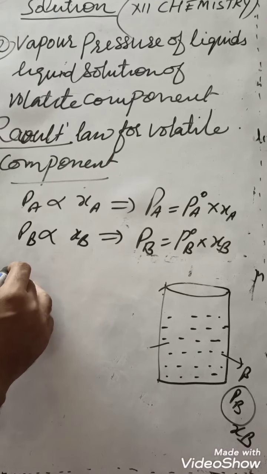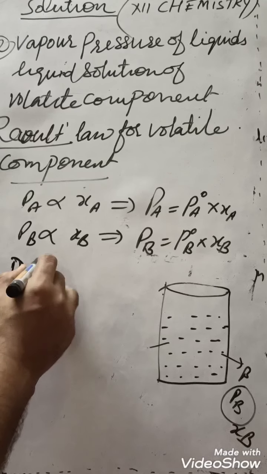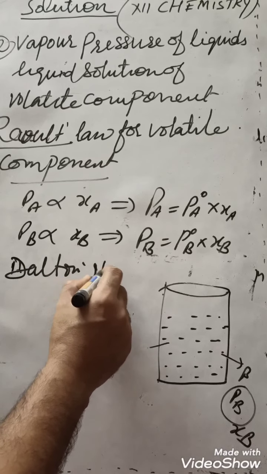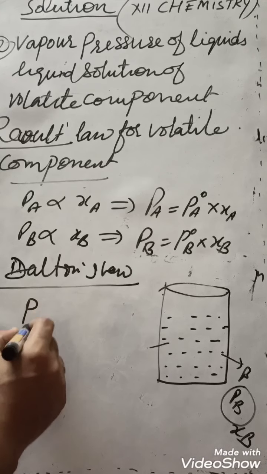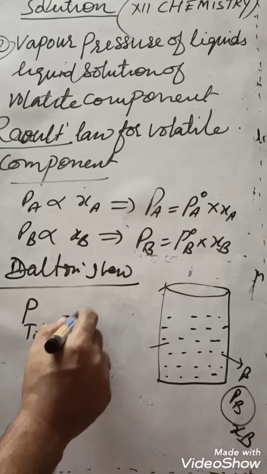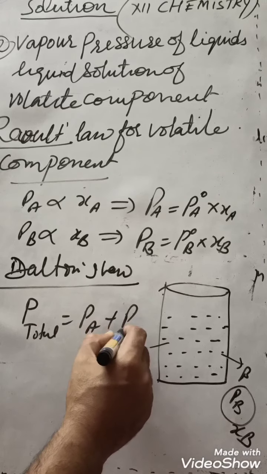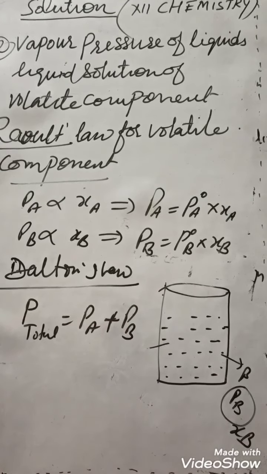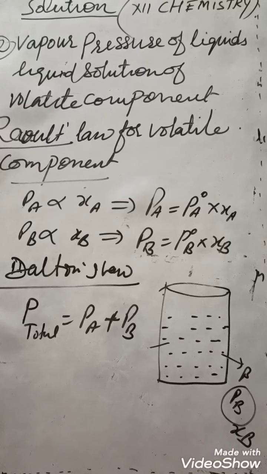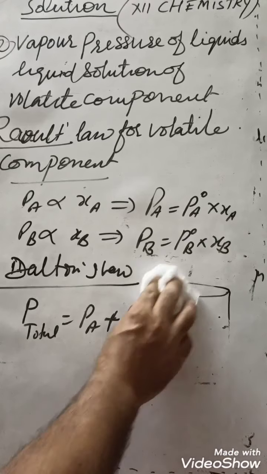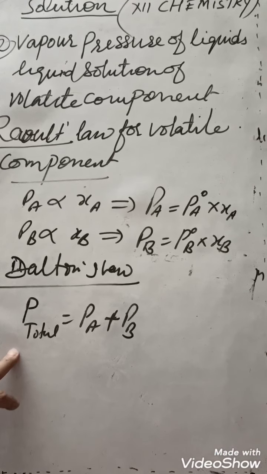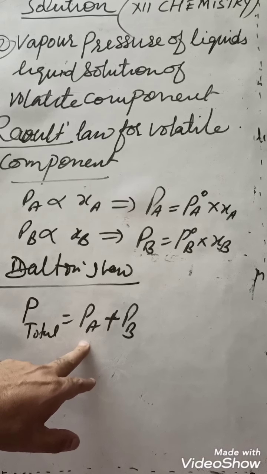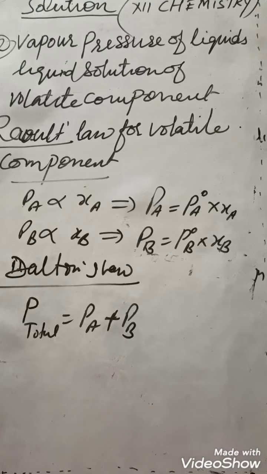And by Dalton's law of vapor pressure, what does it say? P total is equal to PA plus PB. The partial vapor pressures of two or more components in a solution are taken here, so the total pressure of the solution is equal to the sum of the partial vapor pressures of all components.